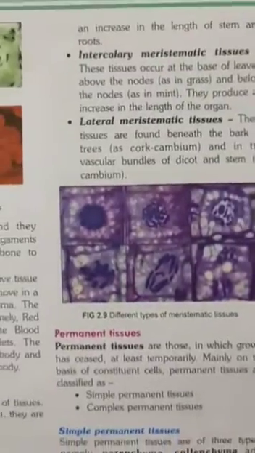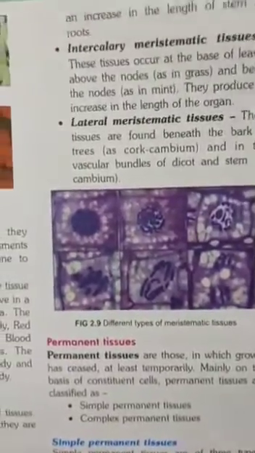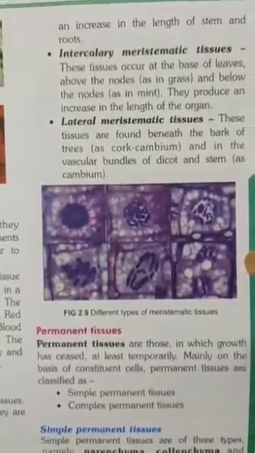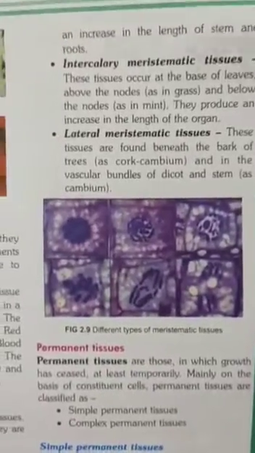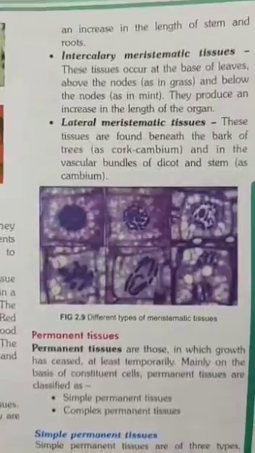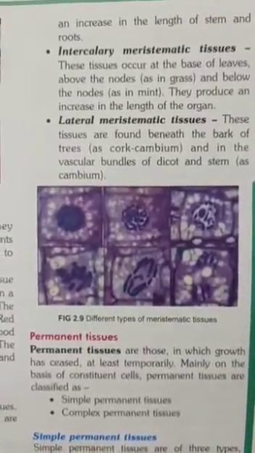Intercalary meristematic tissues occur at the base of the leaf nodes in grass and below the nodes in mint. They produce the increased length of the organs. Here also they are responsible for increasing length.